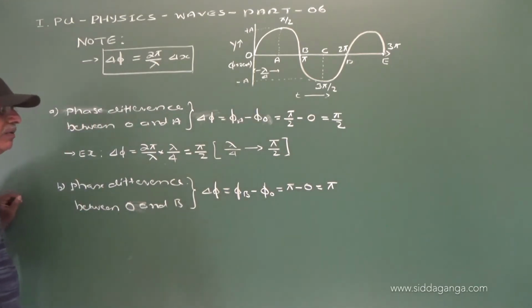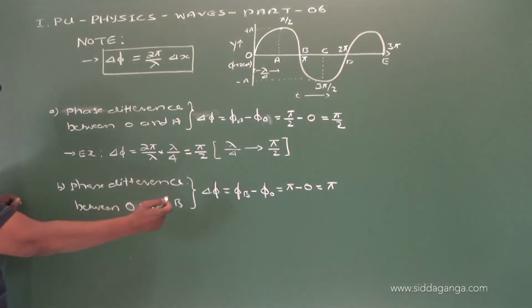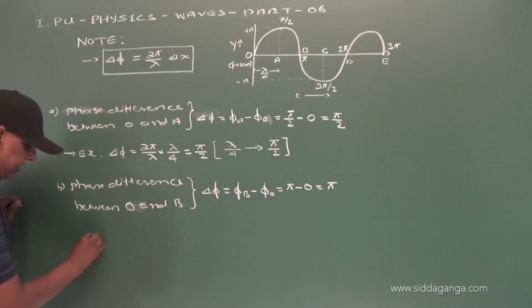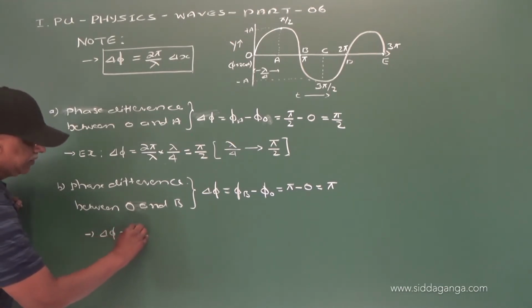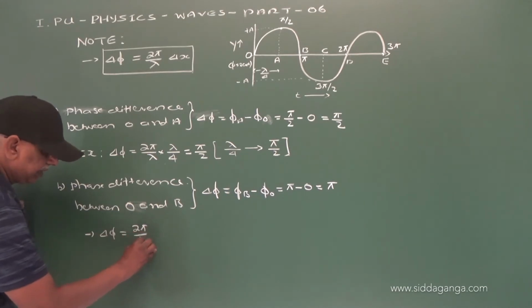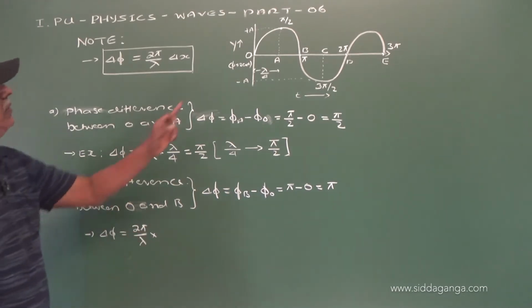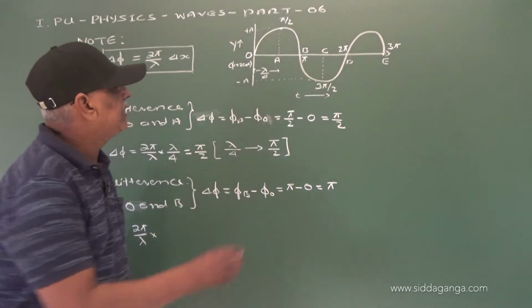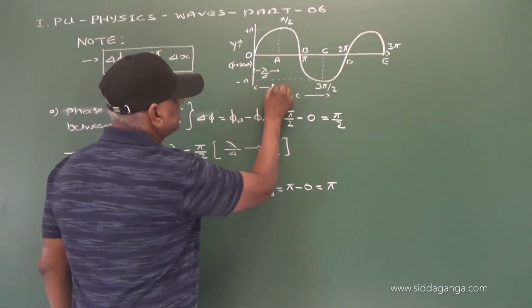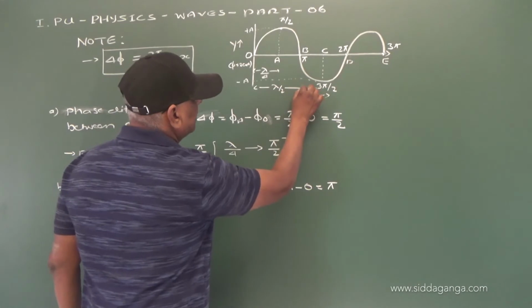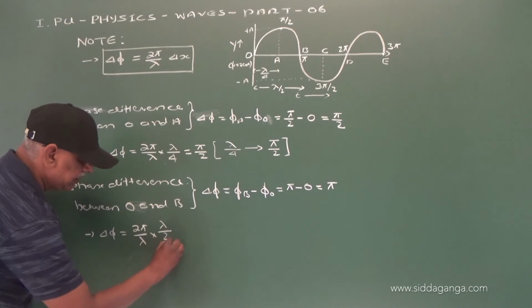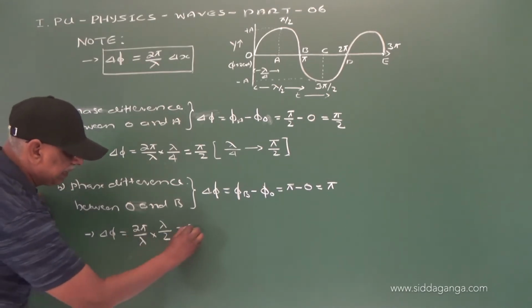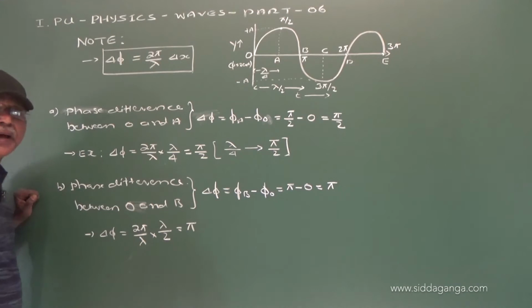Now, the phase difference between O and B is equal to pi. Now, again we have delta phi is equal to 2 pi by lambda into the distance between O and B, this distance is lambda by 2, that into lambda by 2, so 2 gets cancelled, that is equal to pi.